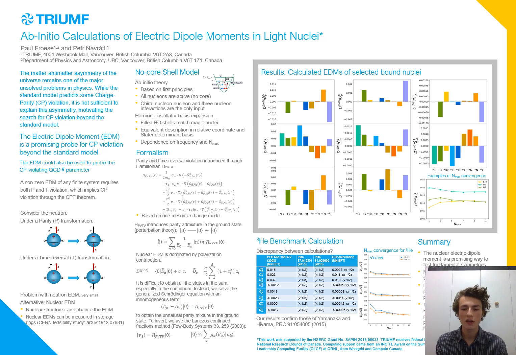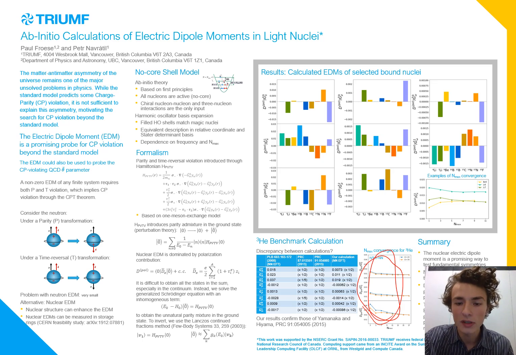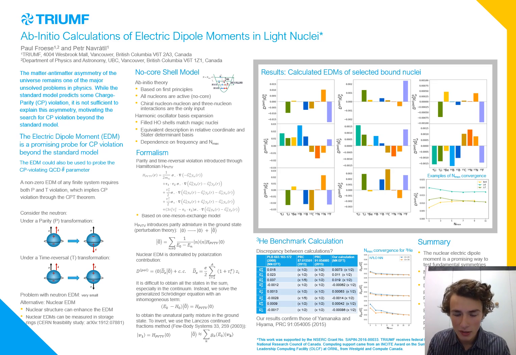To make sure our calculation was correct, we started by doing a benchmark calculation of helium-3. It's good we did this, as there's been some discrepancy between previous theoretical calculations of the helium-3 EDM. Our results confirm the most recent ones of Yamanaka and Hiyama. I've also shown here the Nmax convergence for our helium-3 calculation, and as you can see, it looks quite good.